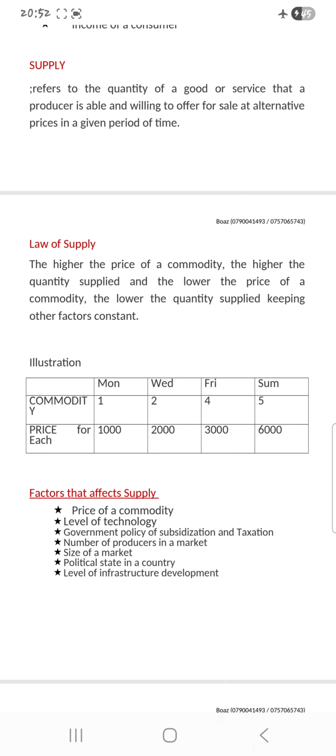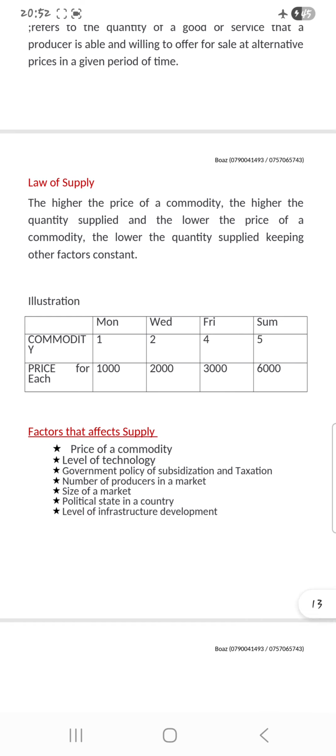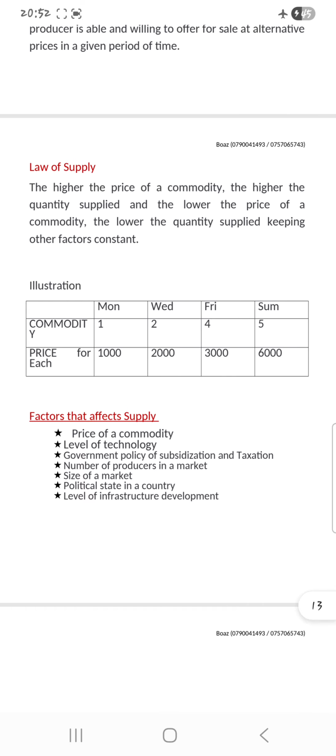So here under the law of supply, they are saying the higher the price of a commodity, the higher the quantity supplied, and the lower the price of a commodity, the lower the quantity supplied, keeping other factors constant.